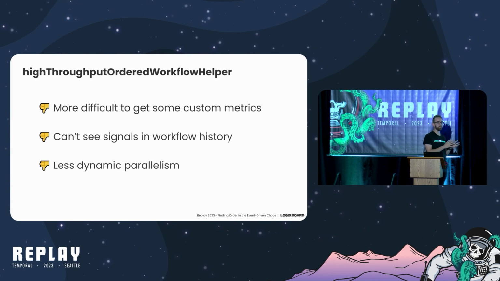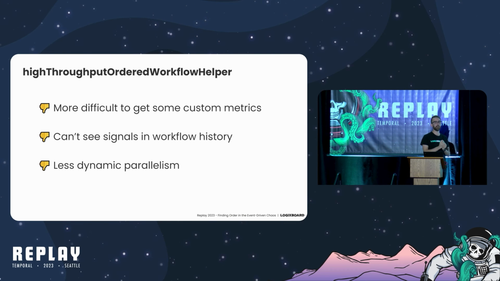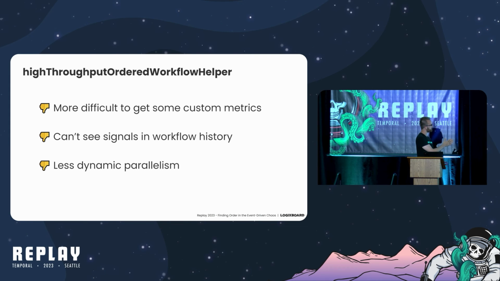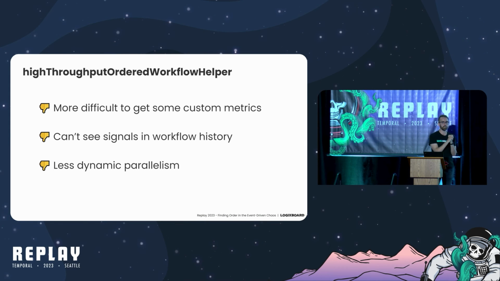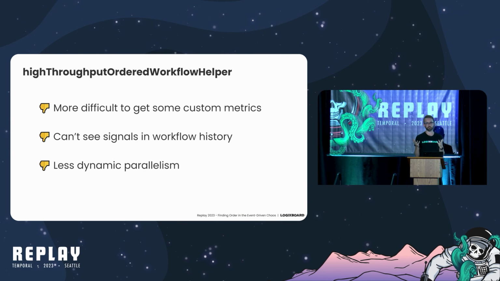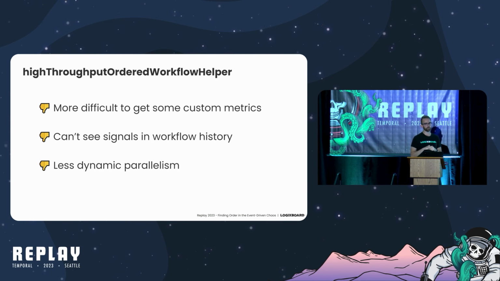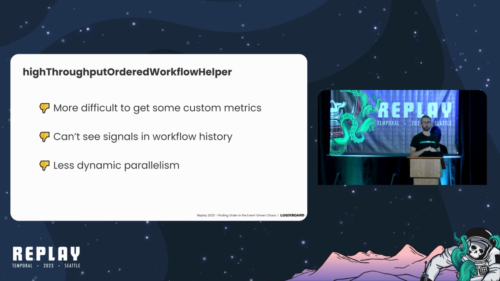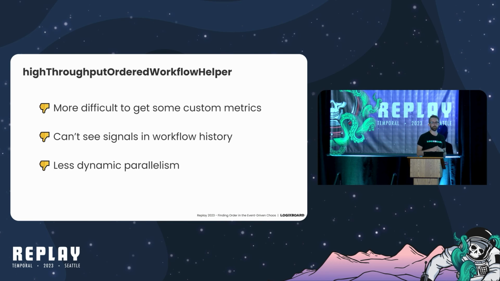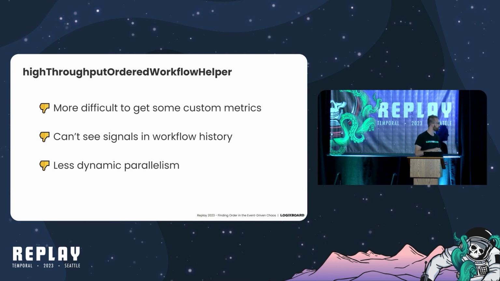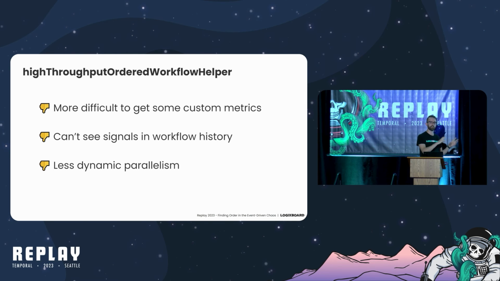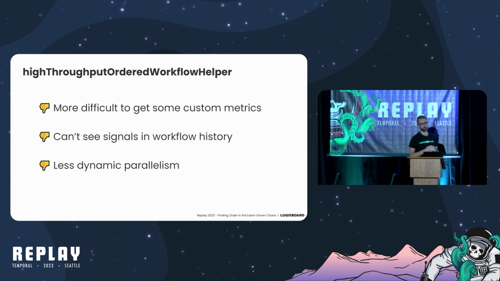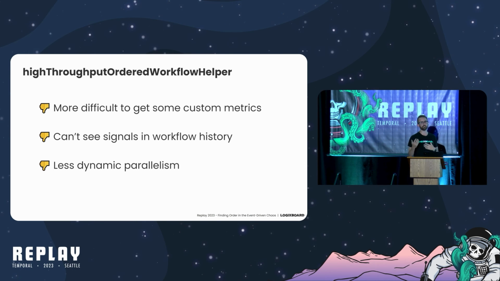And this third one is the really big one. You get less dynamic parallelism. So in that other example I told you, you could scale out and scale down to 0 really easily. In this example, if you're using the high throughput ordered workflow helper, you need some process to start your workflow executions. And you could do that very frequently, but this wouldn't be a pattern that we would want to use for a workflow execution per shipment. We would have hundreds of thousands of shipment workflows running at any given time. So we only use this for examples, like I mentioned earlier, where we have one queue or one execution per tenant. And the number of tenants in our system changes relatively infrequently.